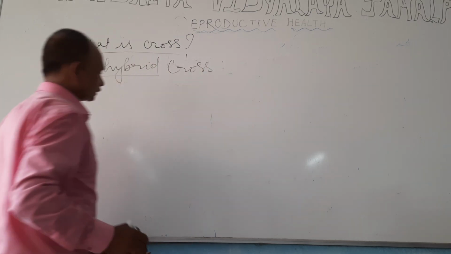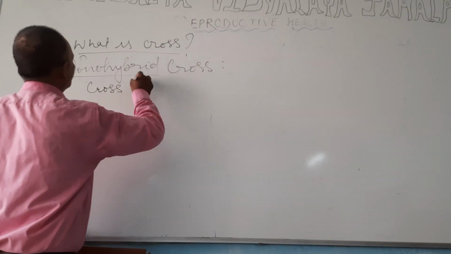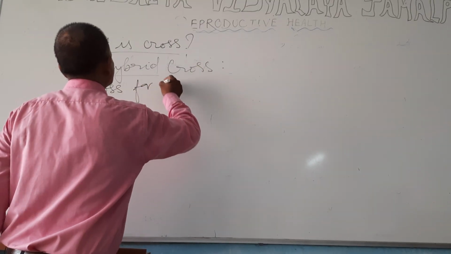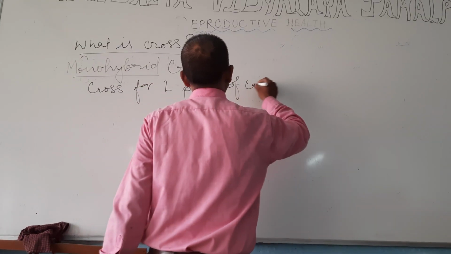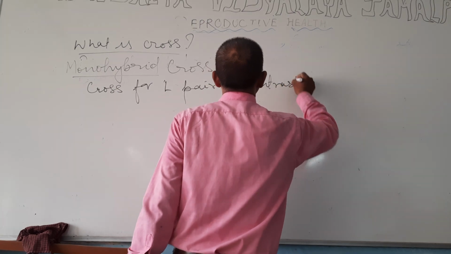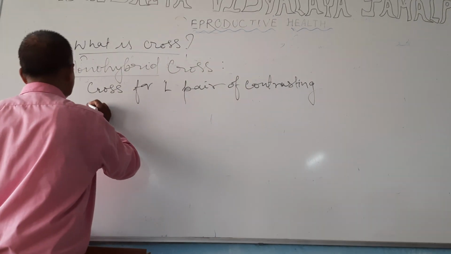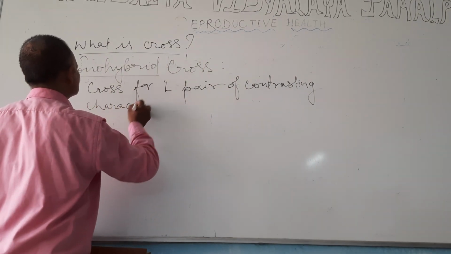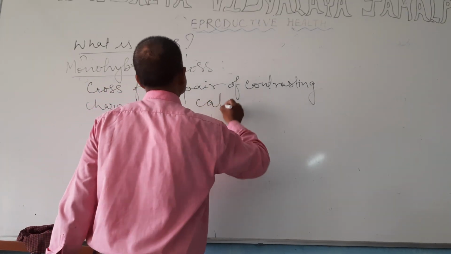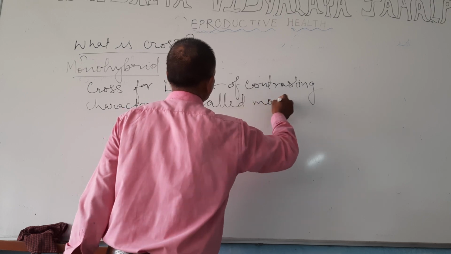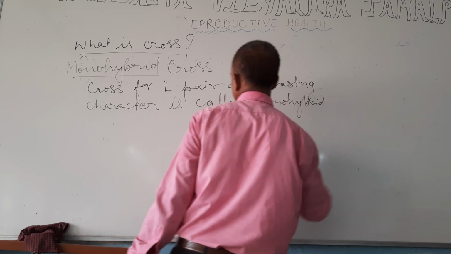What do you mean by this cross? So cross for one pair of contrasting character is called monohybrid cross.